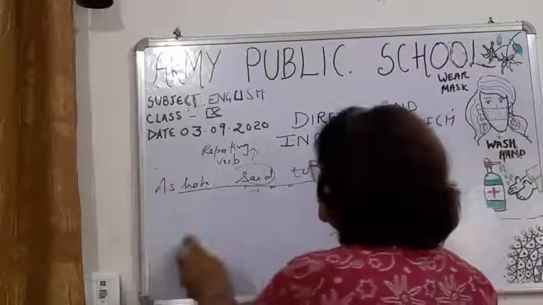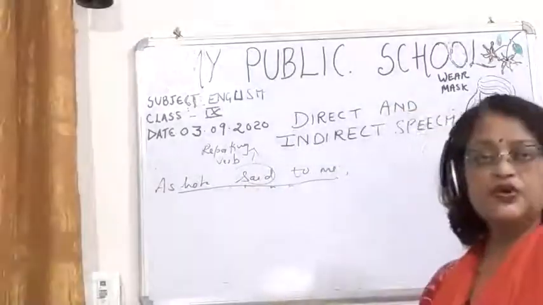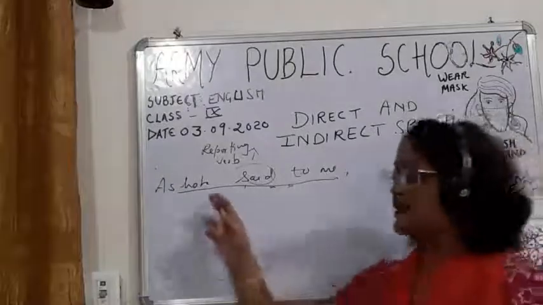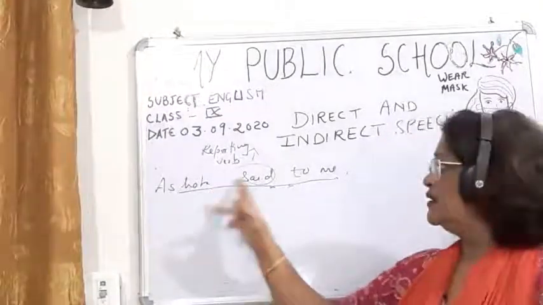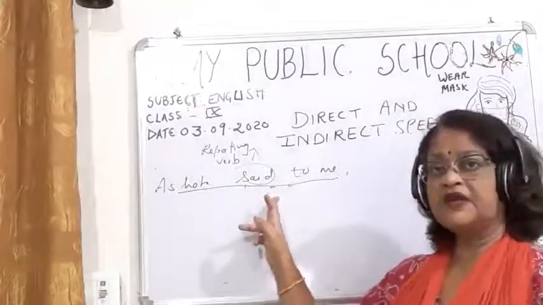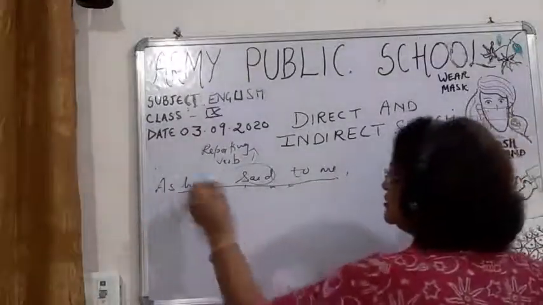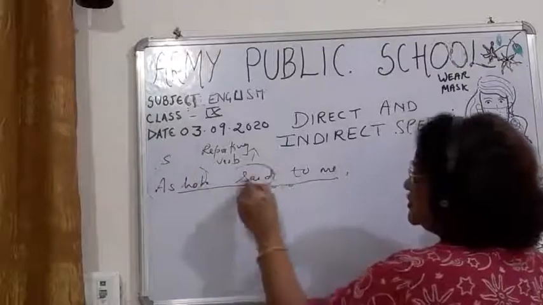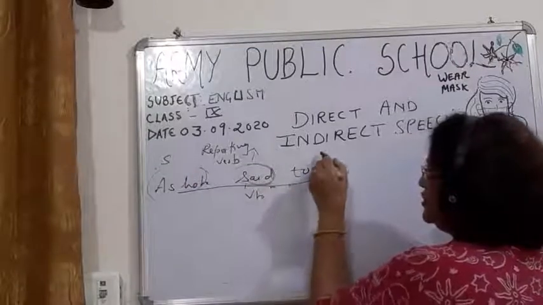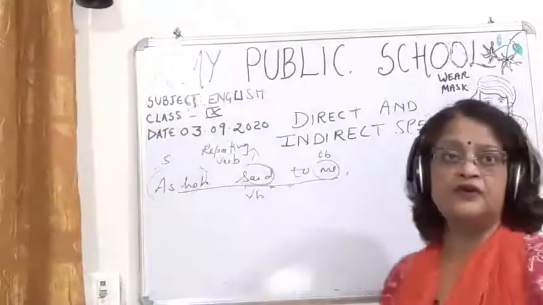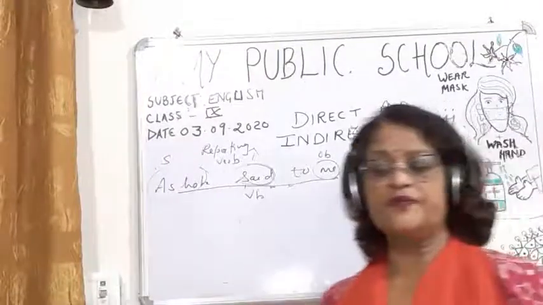Now children, you have to see. In the reporting part, once again I revise. This is the subject, this is the verb and this is the object. Okay, me is the object.